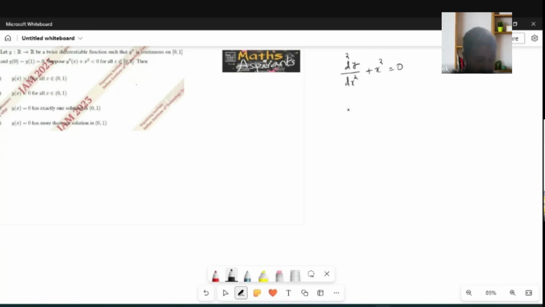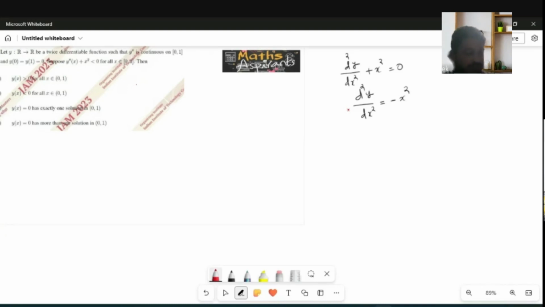So what do I have now? d square y by dx square is equal to minus x square. So it is a second order linear differential equation with constant coefficient.